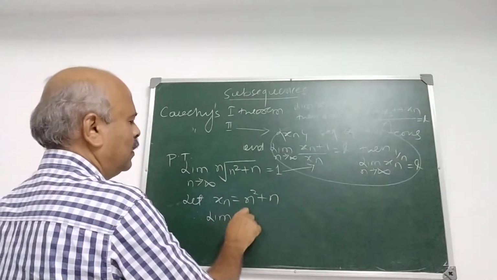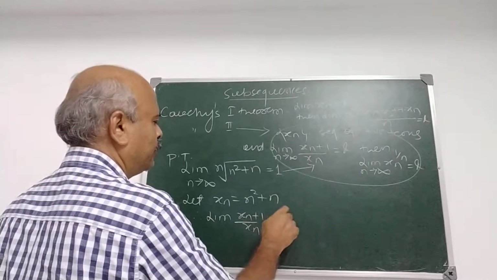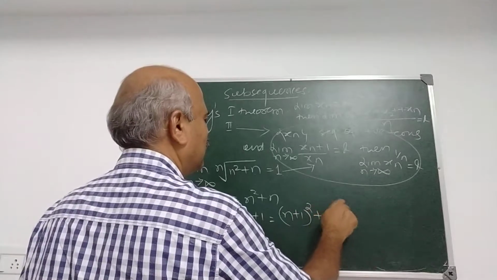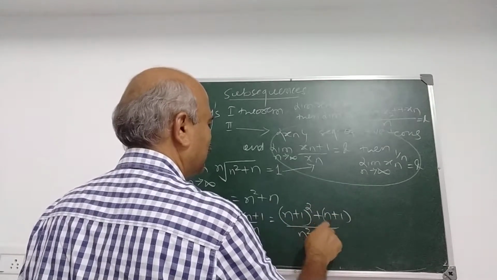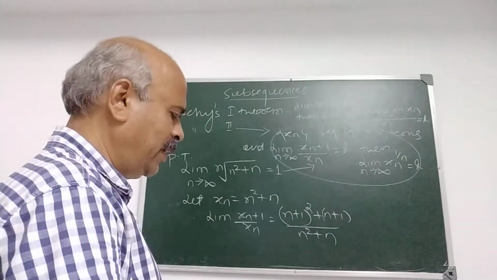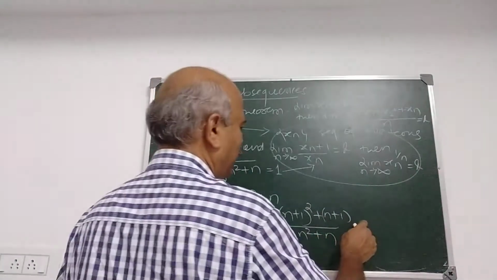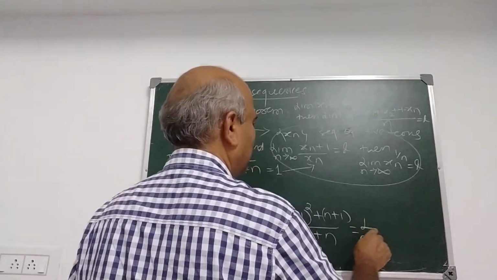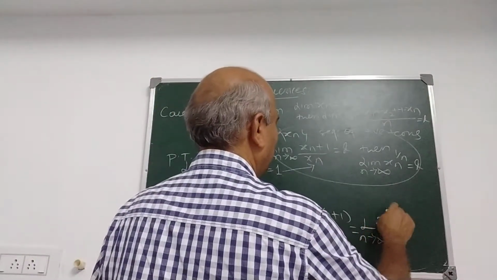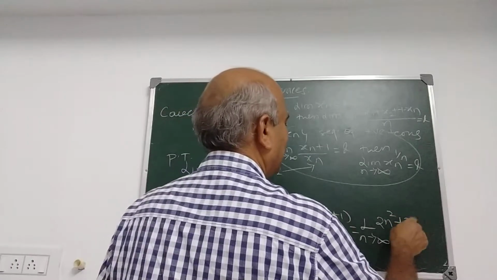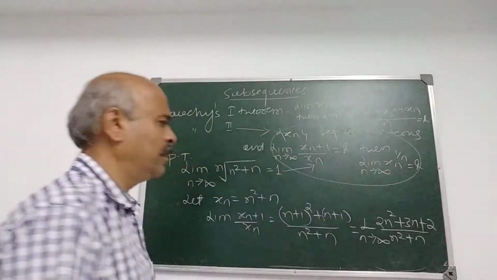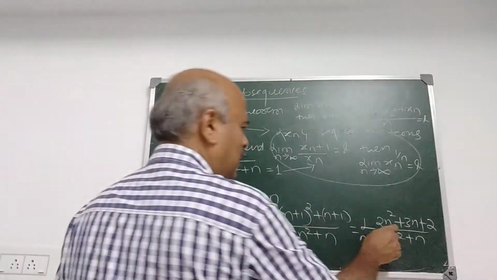Therefore, applying the second theorem, limit xn plus 1 upon xn is ((n plus 1) whole square plus n plus 1) upon (n square plus n), which is (n square plus 3n plus 2) upon (n square plus n).